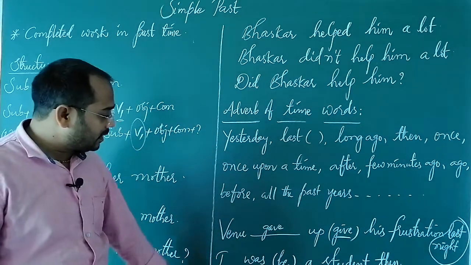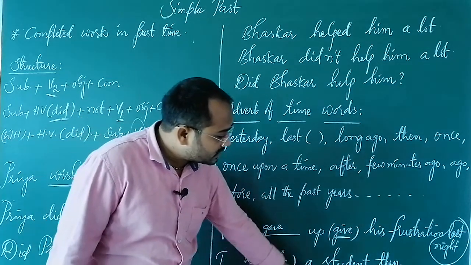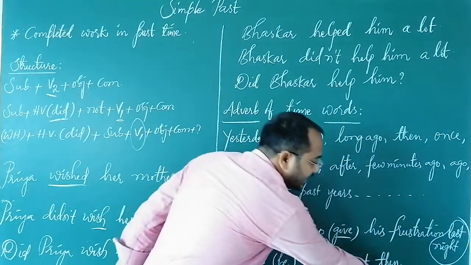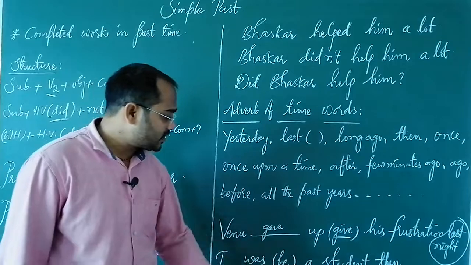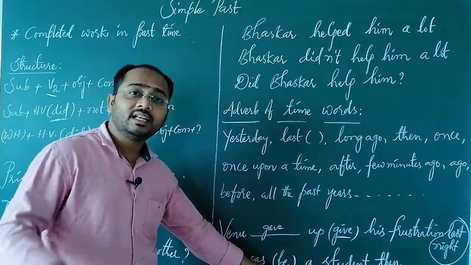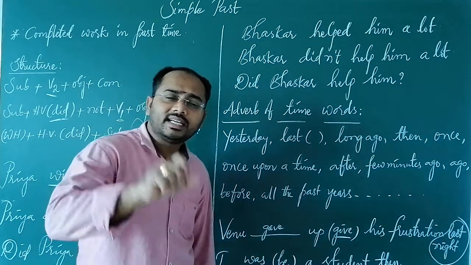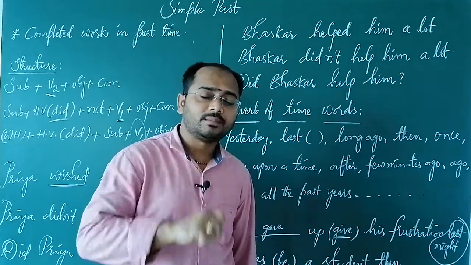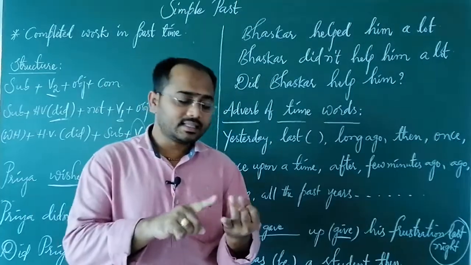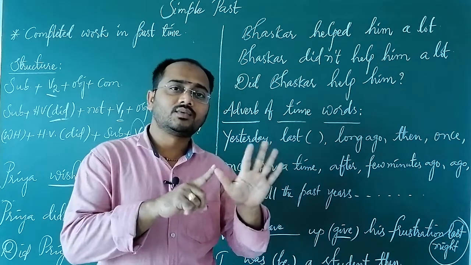And there is one more example: I dash a student then. Then means it indicates the past form. But here in the bracket it is given be. In the tenses, what is be? At the time of verb forms we discussed is, am, are, was, were.